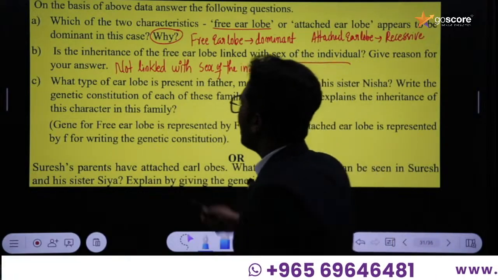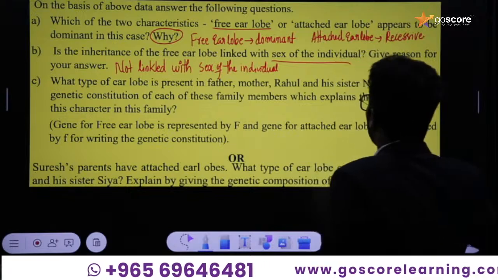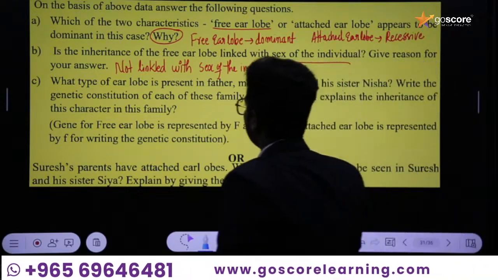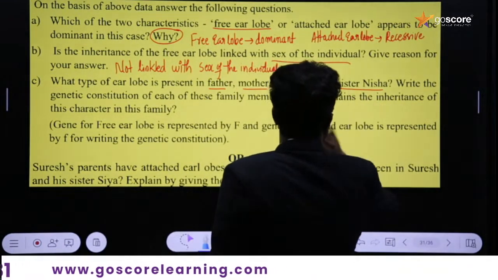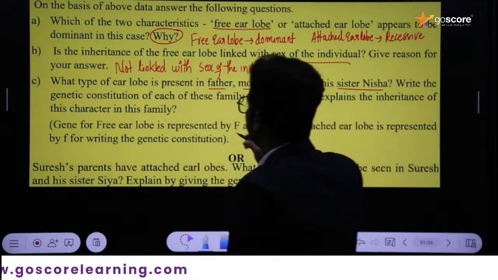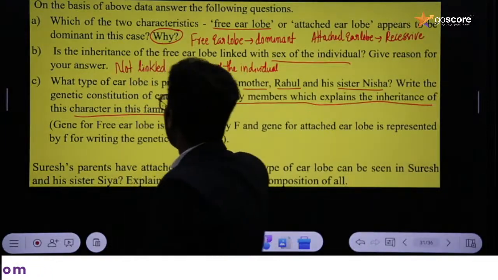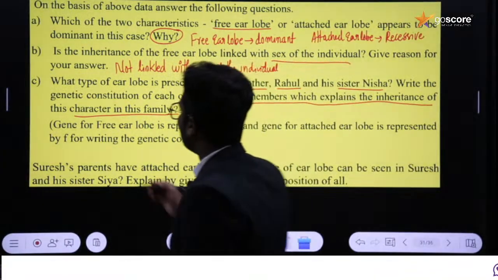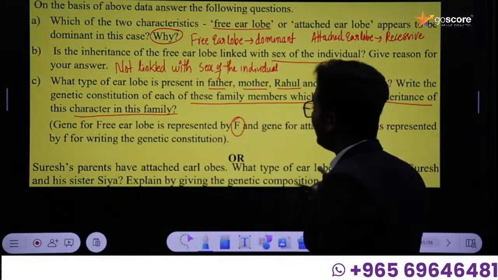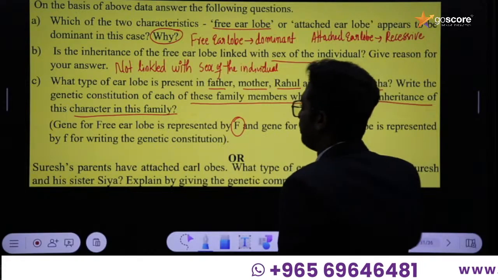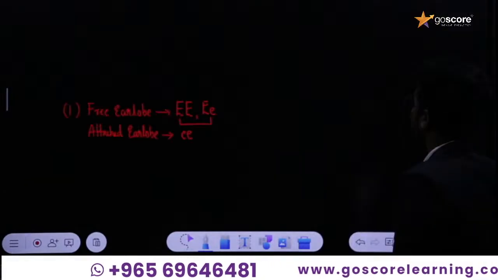Next, what type of ear lobe is present in father, mother, Rahul and his sister Nisha? Now we need to find out the type of ear lobe present in each of them. Write the genetic constitution of each of those family members, which explains the inheritance of this character in the family. They have already given that the gene for free ear lobe is represented by capital F, and the gene for attached ear lobe is represented by small f, for writing the genetic constitution. Okay, now we can do it.